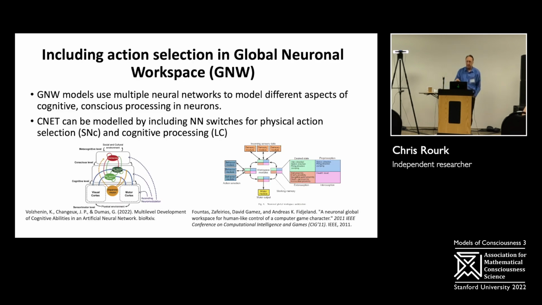CNET could be included, I think, rather easily in the global neuronal workspace. They currently use neural networks, real neural networks, not artificial neural networks, but it is a modulatory signal. So to the extent that a GNW model has a modulatory signal, it's not accurately representing or simulating action selection according to this recent work by Professor Kaiser. In this recent paper, you see the dopamine neurons down at the bottom, the cognitive level. I think they would be more in the conscious level.